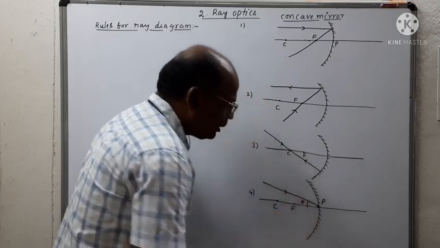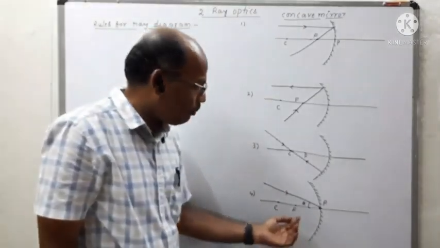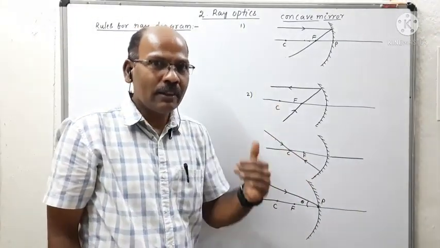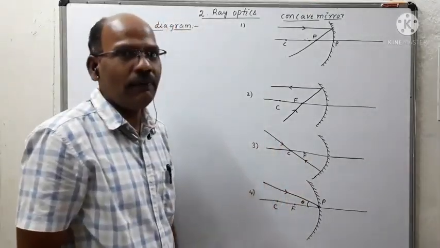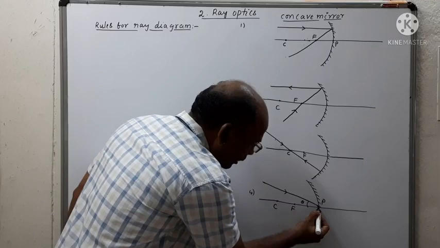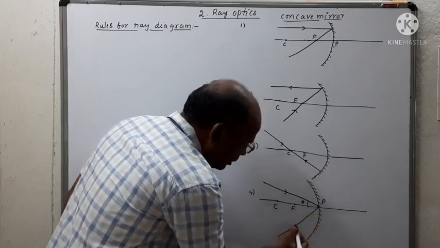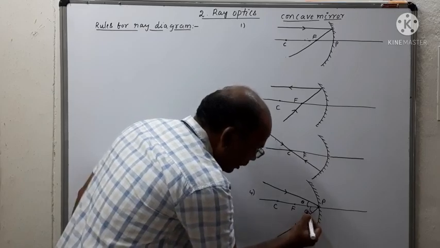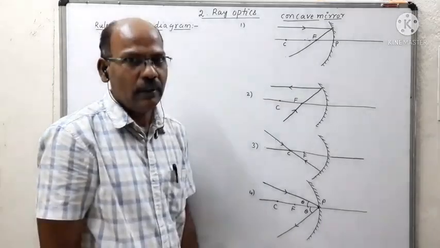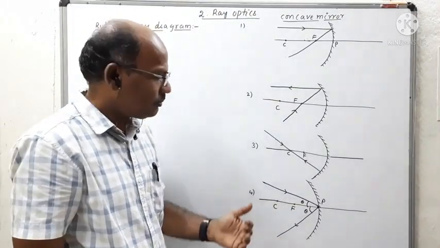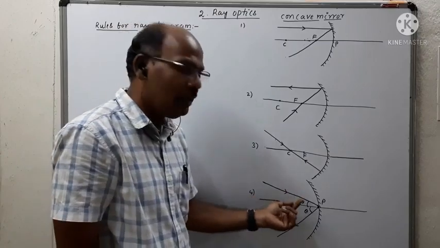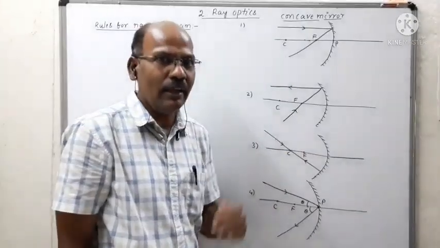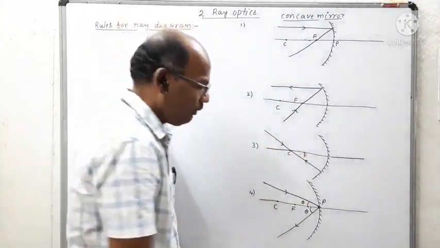If the light ray strikes obliquely at the pole, then it gets reflected symmetrically, obeying the laws of reflection. That means the reflected ray also has the same angle, so this is also equal to theta. This is rule 4. So if the light ray strikes the concave mirror obliquely with some angle, then the reflected ray also has the same angle, which obeys the laws of reflection.